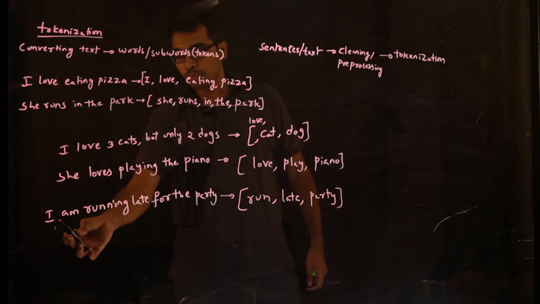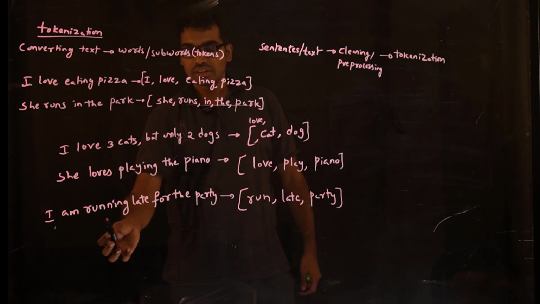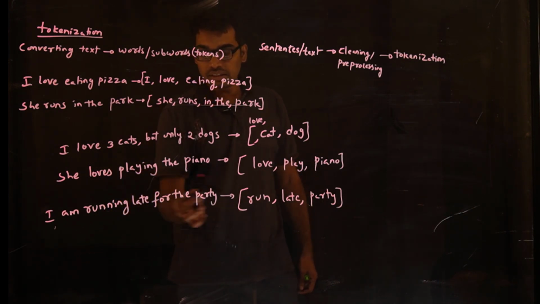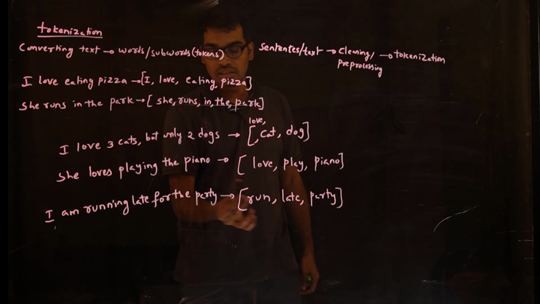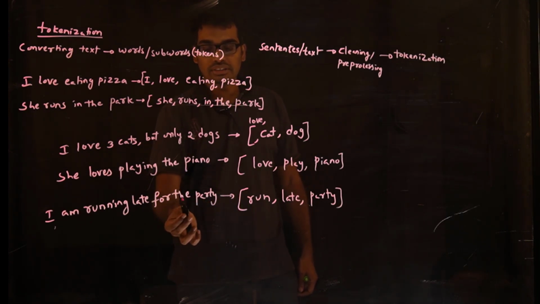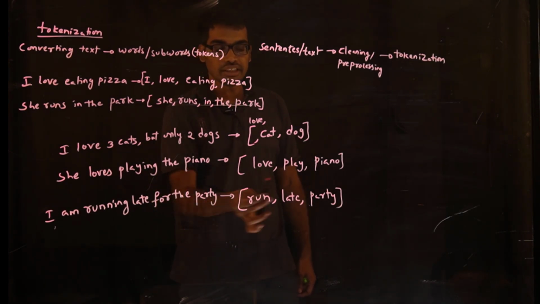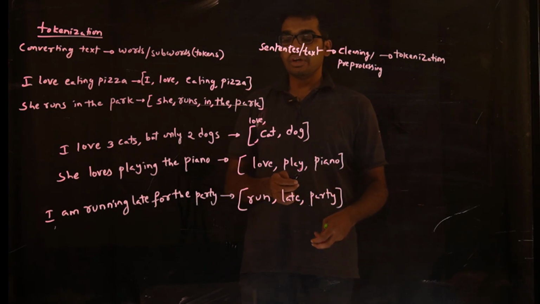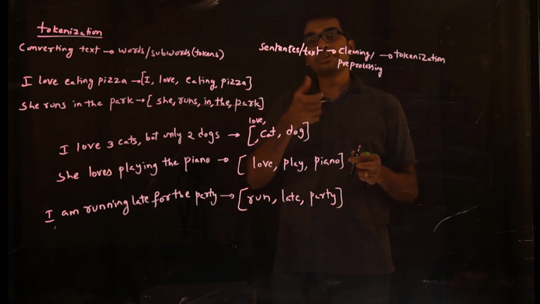I is a stop word, am is a stop word, running becomes run, late stays, for is a stop word, the is a stop word, party stays party. So hence you will get very few words.